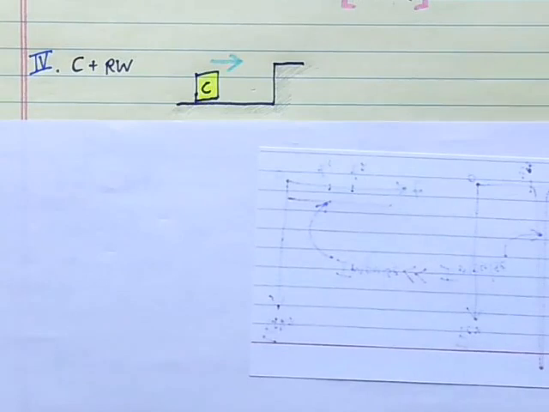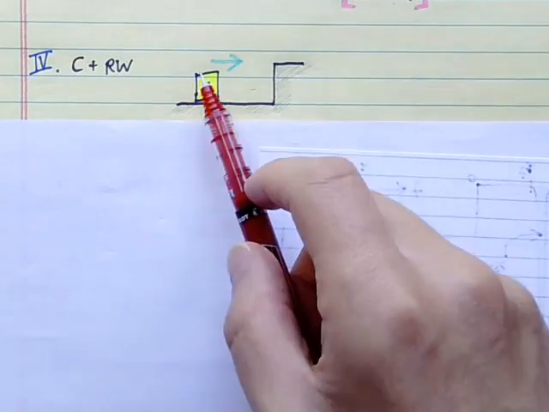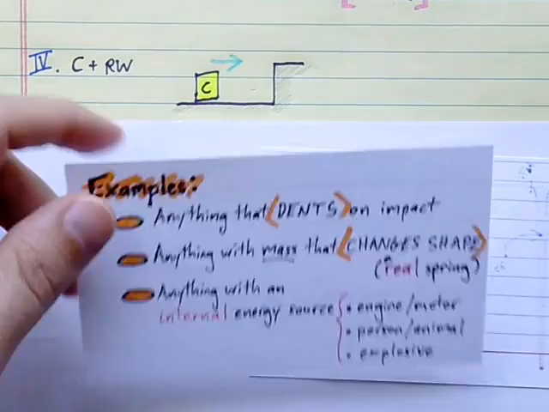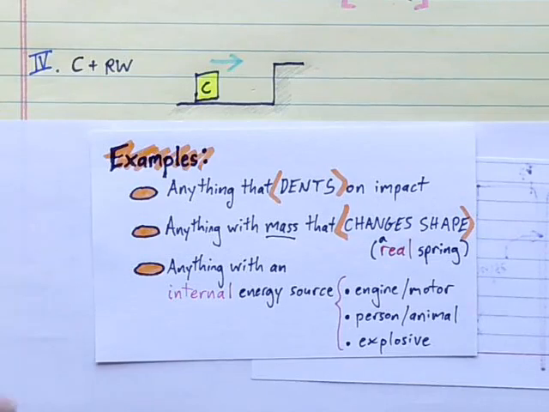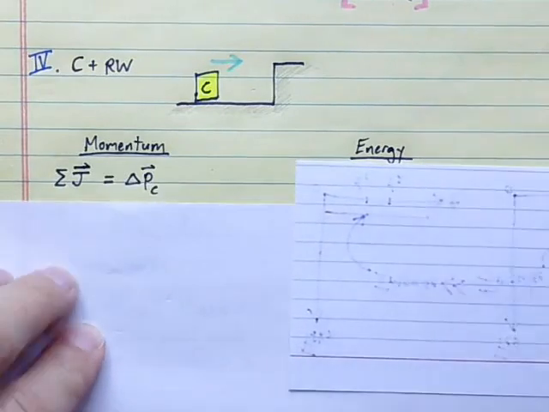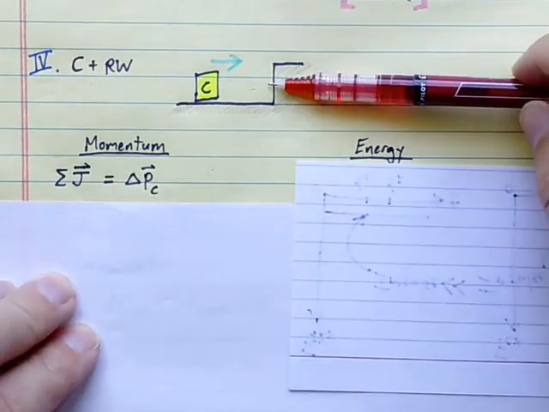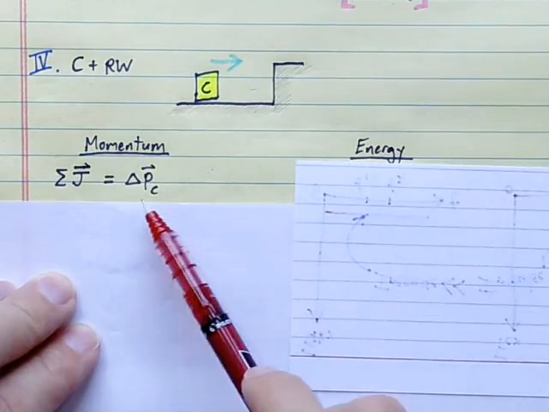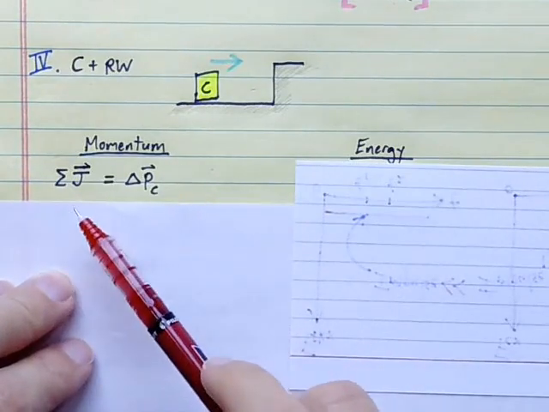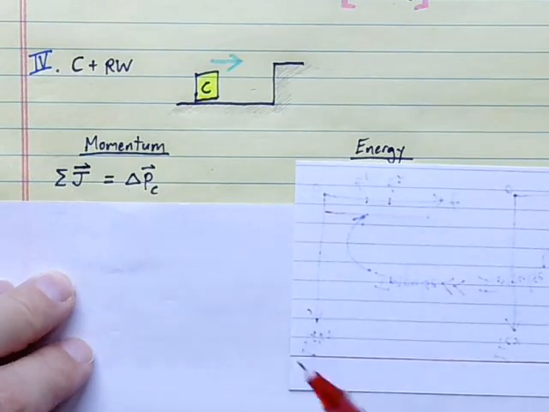Okay, collision 4. C smacks into the wall. So C here is an extended body. It hits that wall. It's going to have to dent, crumple, deform. This will also be an inelastic collision here. Let's look at the momentum first. The impulse imparted to C by the wall will change the momentum of C. So this is non-zero. We can tell that momentum of C will not be conserved here.